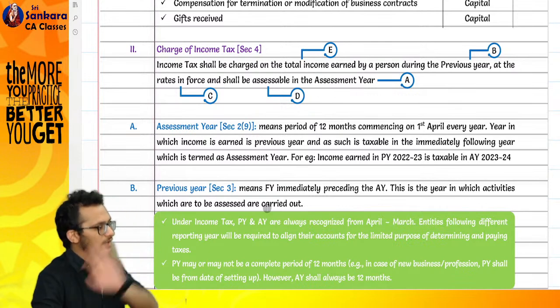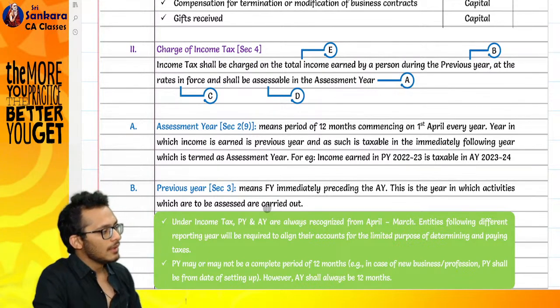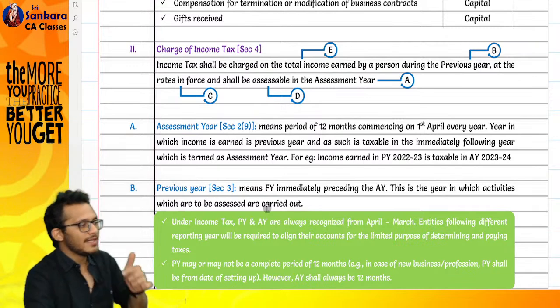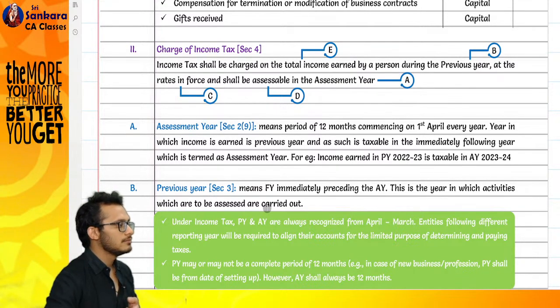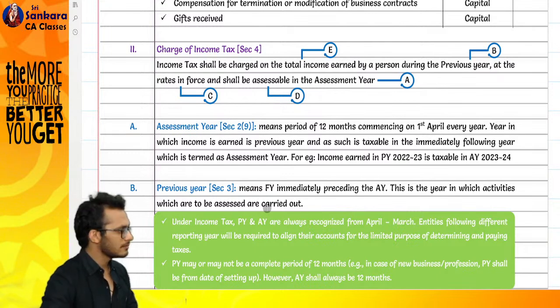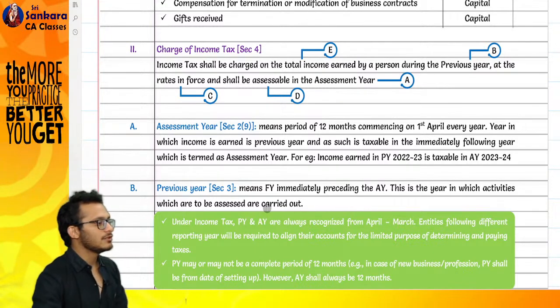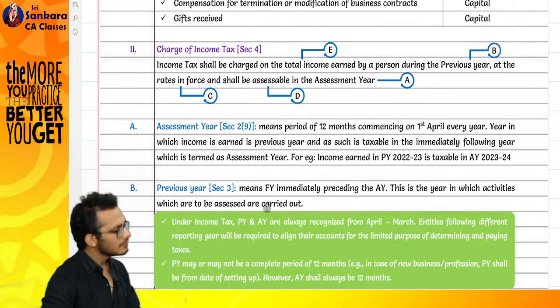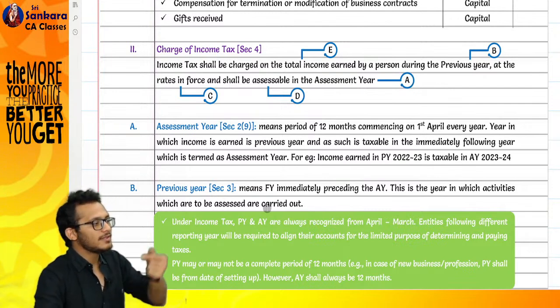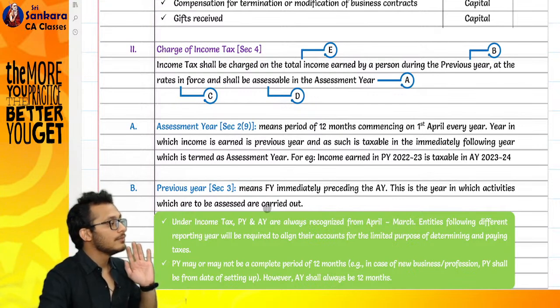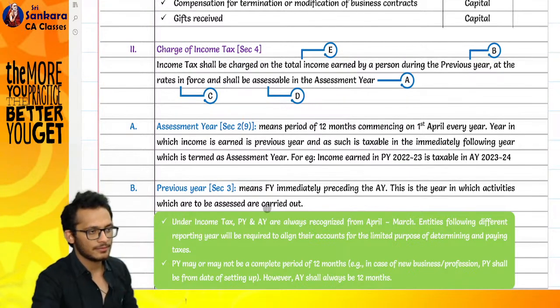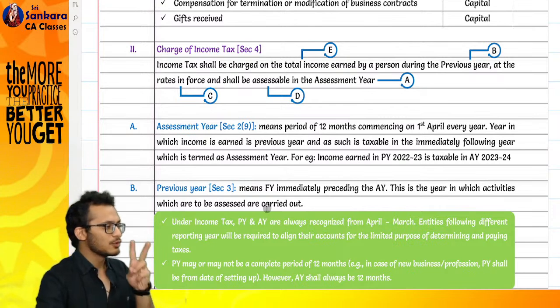This is the mother section of the Income Tax Act. This section gives the powers to the Income Tax Act to levy income tax, which means if the powers are not given in this section, you cannot levy income tax. Let's read these 2 lines.